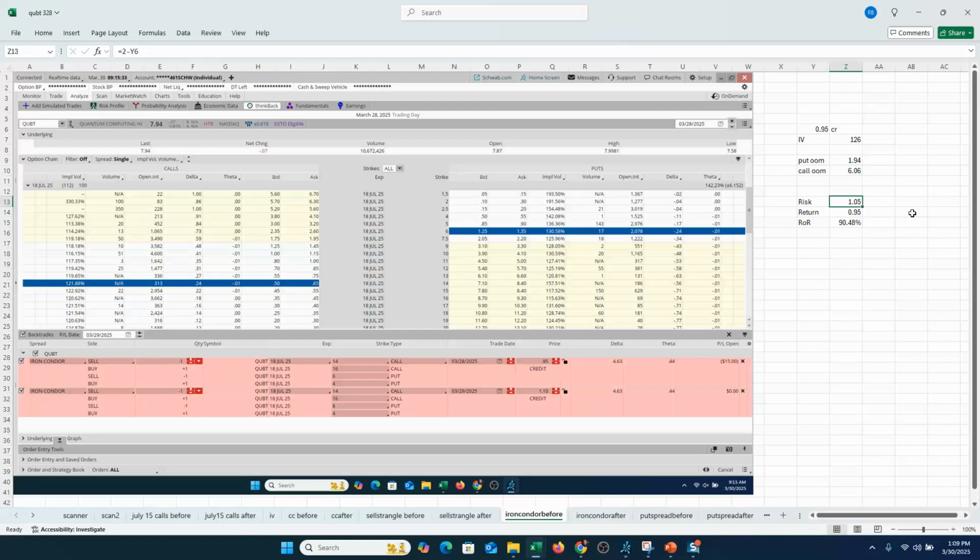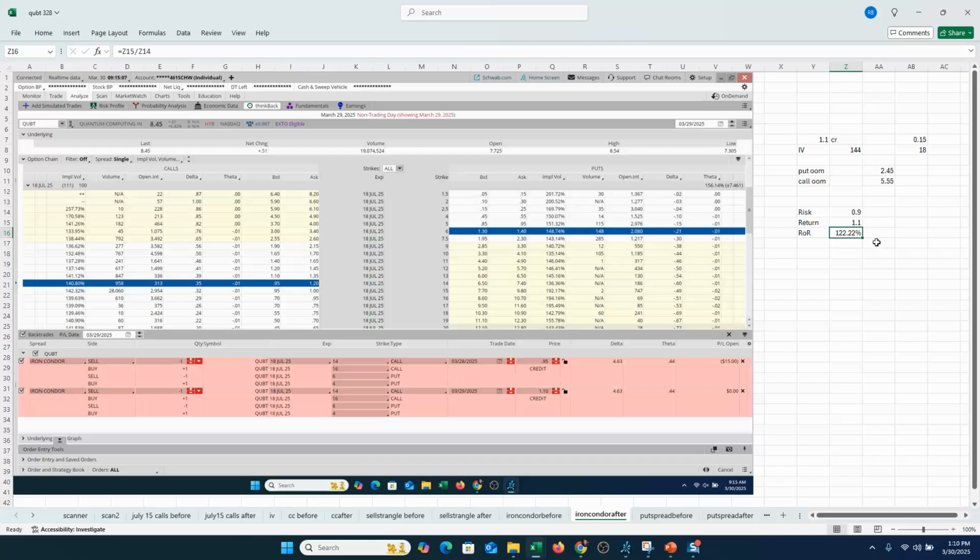Your risk on this, you have a 2-point wide spread. Only one side can get hit, right? So you're risking $1.05. Potential return 95 cents, right? So your potential return on risk is a very nice 90% or so. Fast forward again to Friday, you can see what happened here. That iron condor jumped to a $1.10 net credit, right? Which means your risk is lowered now from $1.05 to 90 cents. So from over $1 to under $1, with a return of $1.10.